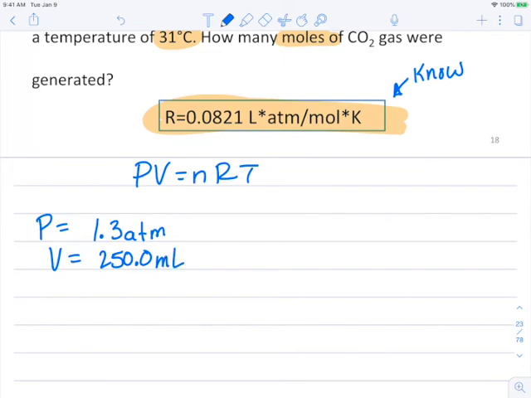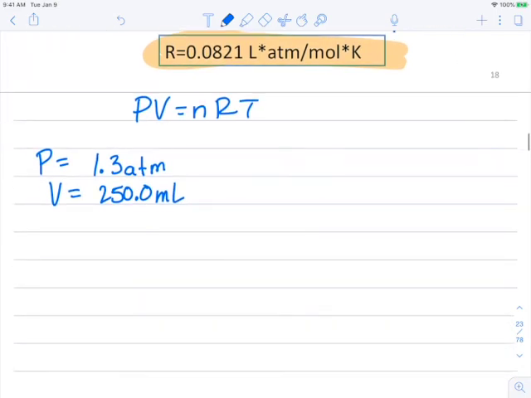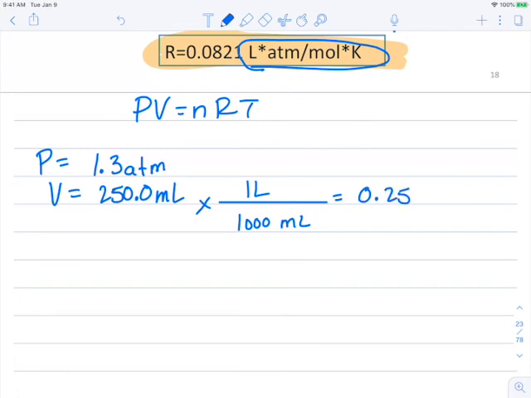But we are going to need to convert that into liters because of the units of R. So we do need the liters there. So I'm going to convert this. And our conversion factor is for every 1,000 milliliters, we have 1 liter. So it's going to be 0.2500 liters. And I'm keeping those zeros for our significant figures.